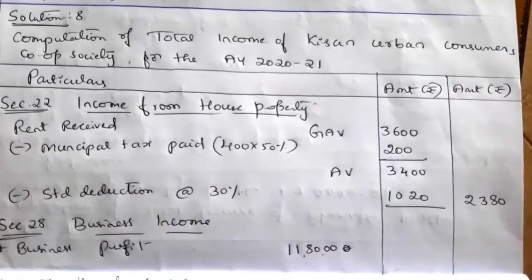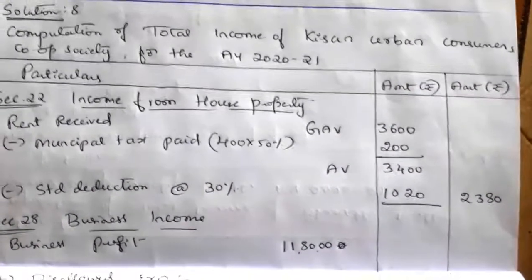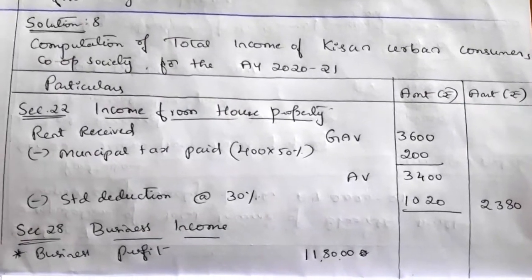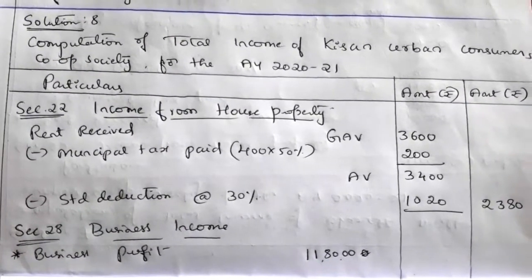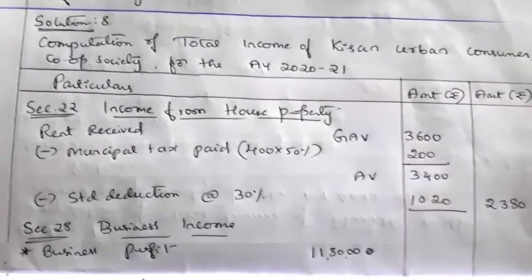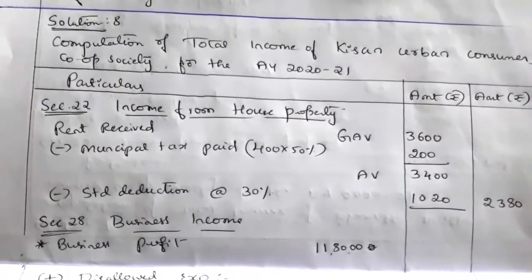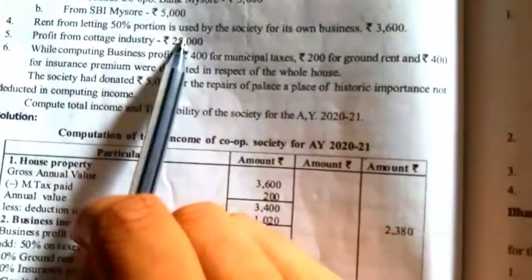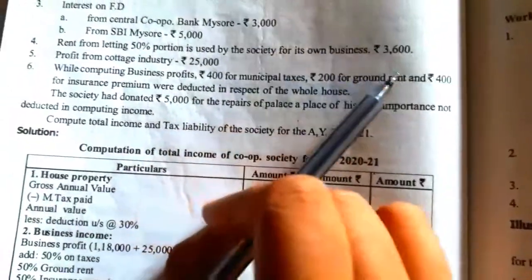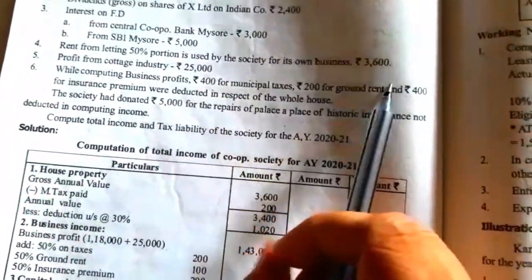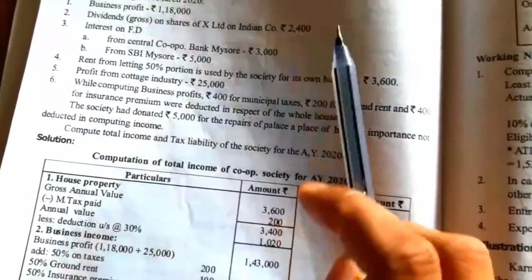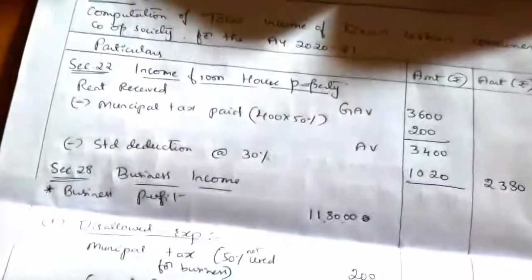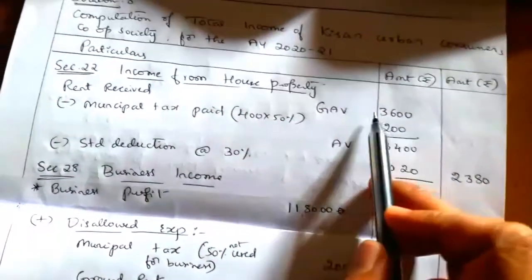Now we'll work out the solution. Write the heading: computation of total income of Kisan Urban Consumer Cooperative Society for the assessment year 2020-21. Draw 3 columns for particulars and 2 amount columns. Under that, the first section is section 22, income from house property. Relating to house property, here they have given rent from letting. The 50% portion is used by the society for its own business, meaning the remaining 50% is used for residential purpose, and 3,600 is the rent received. So rent received 3,600 is the gross annual value.